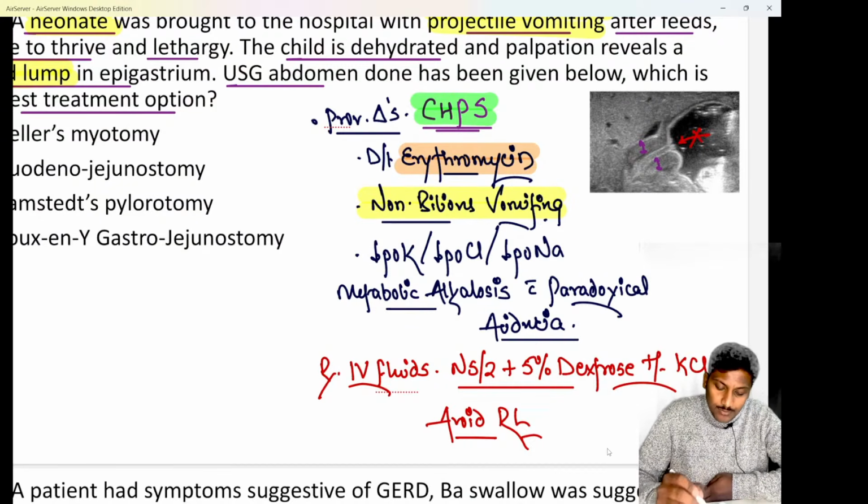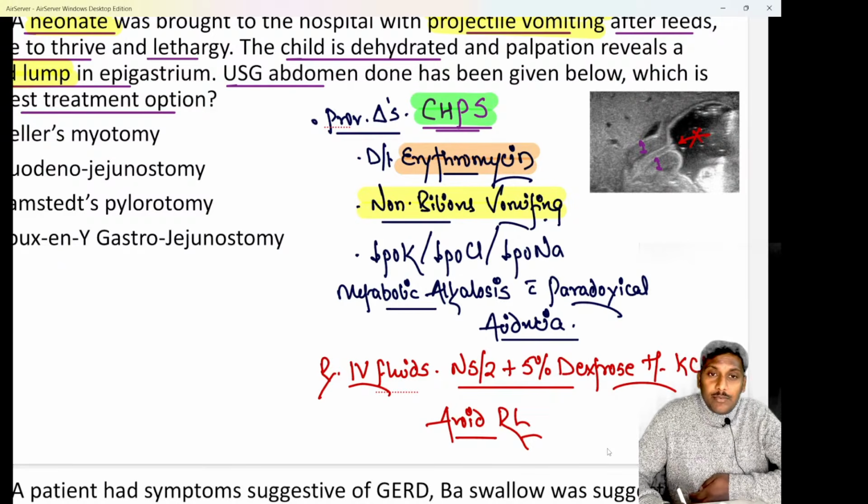The metabolic disturbance in pyloric stenosis is hypokalemic, hypochloremic, hyponatremic metabolic alkalosis with paradoxical aciduria. Okay, so hypokalemic, hypochloremic, hyponatremic metabolic alkalosis with paradoxical aciduria, beta.